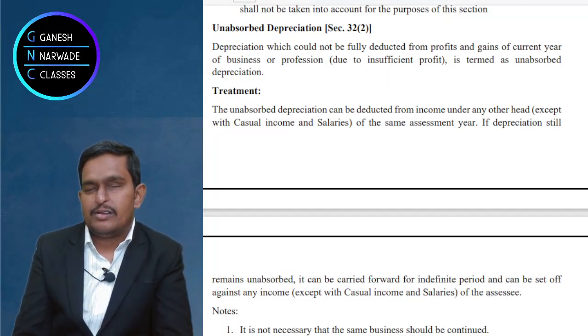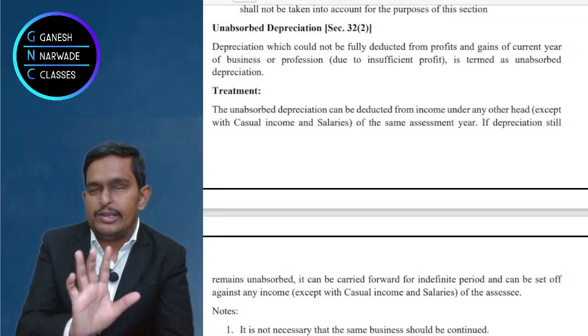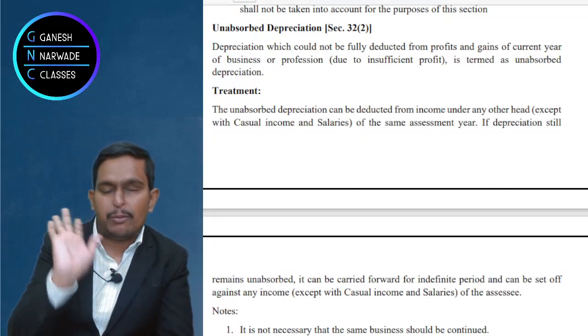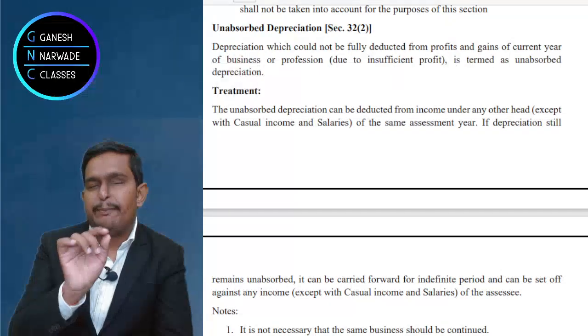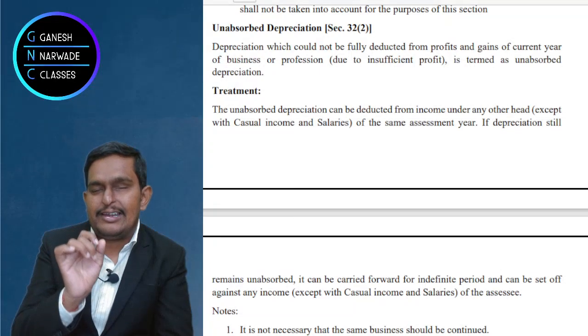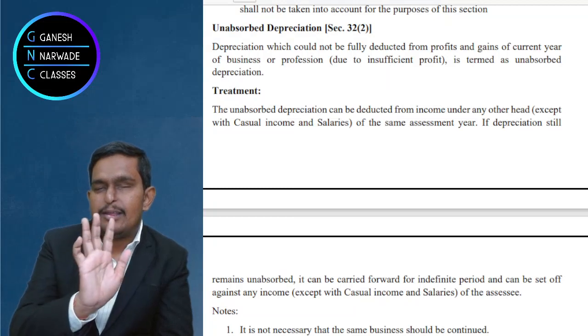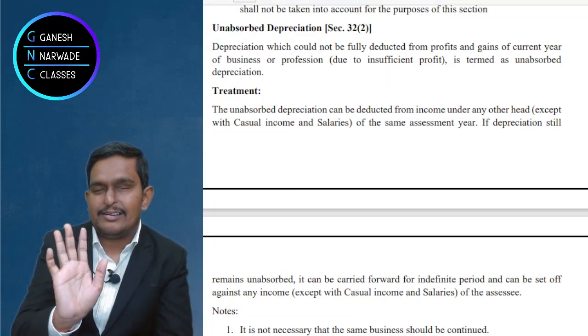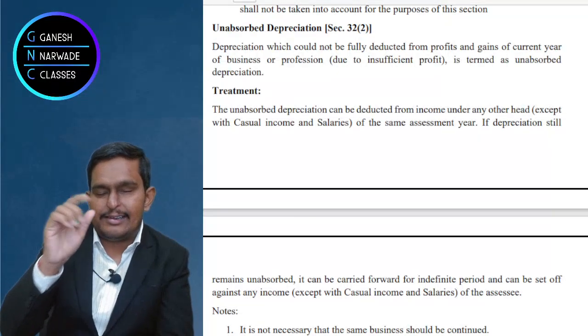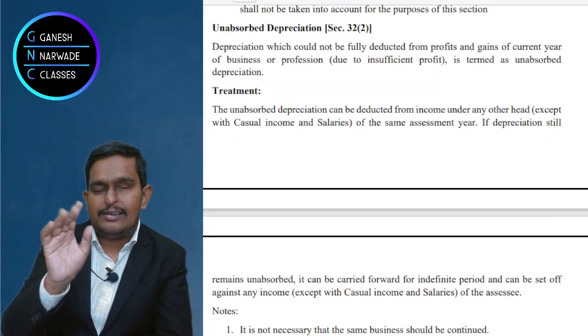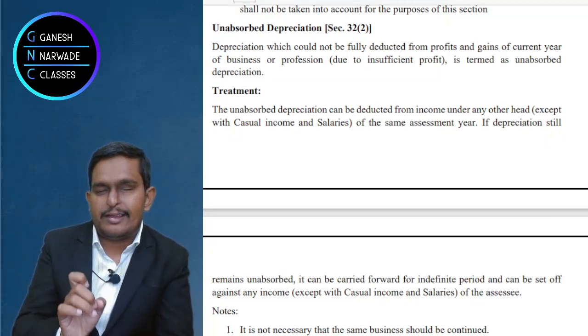No. So whenever you are doing any PGBP problem, please remember to deduct depreciation at the end only. You don't deduct depreciation beforehand at the start. Accounting depreciation you will be adding back, it is wrong depreciation, right? And income tax depreciation you will deduct.